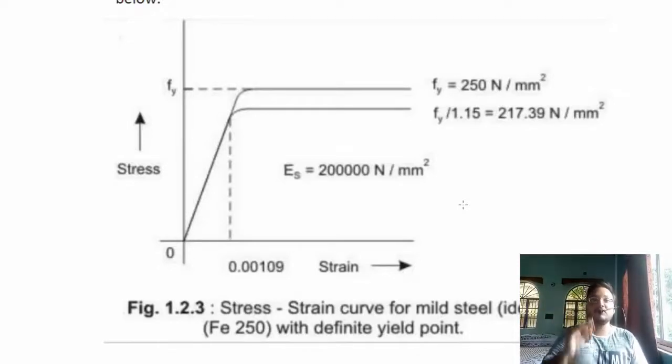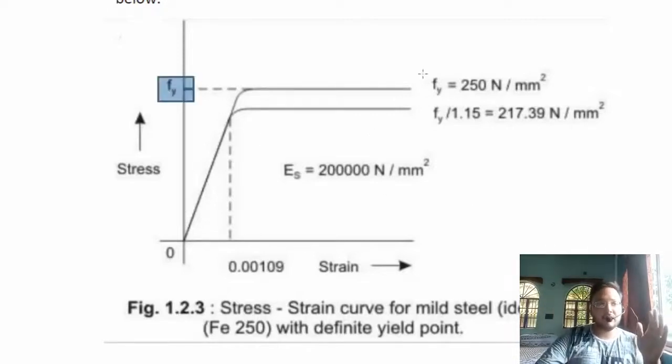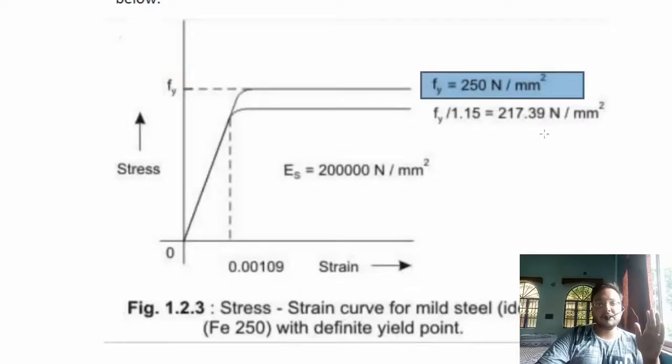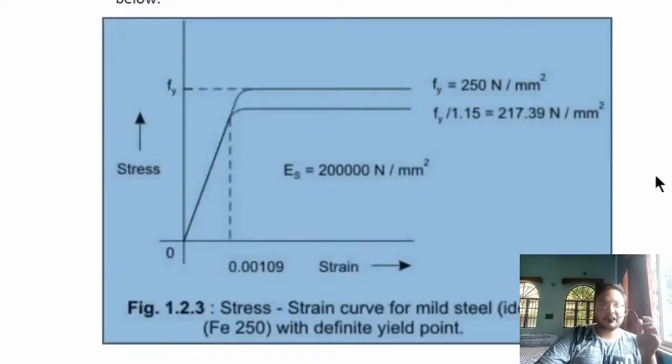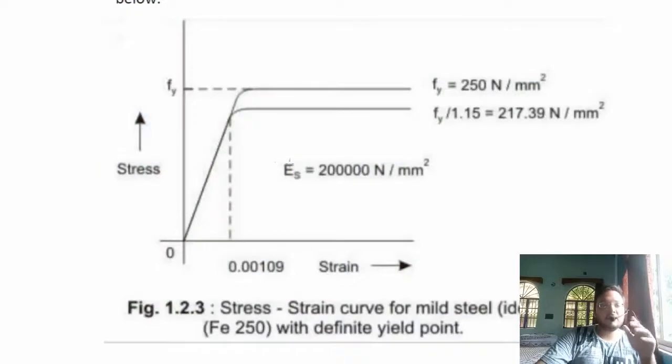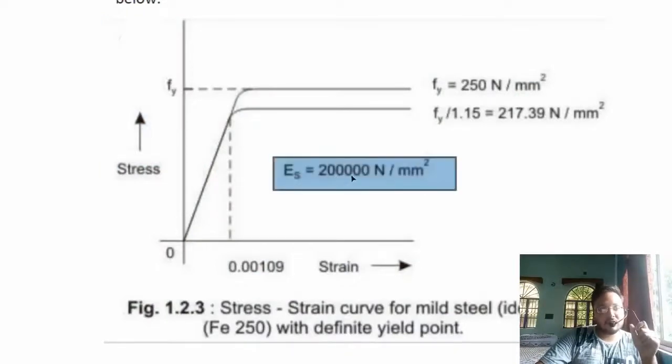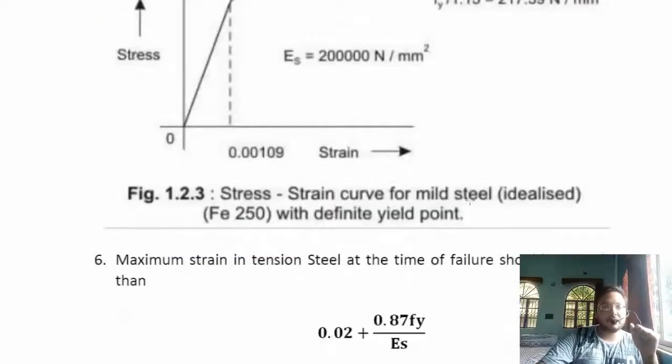RCC structures don't show that much strain, so we keep it up to the yield stress, that is fy, which is 250 Newton per mm square for mild steel. This graph is for mild steel, and Es is 200,000 Newton per mm square.